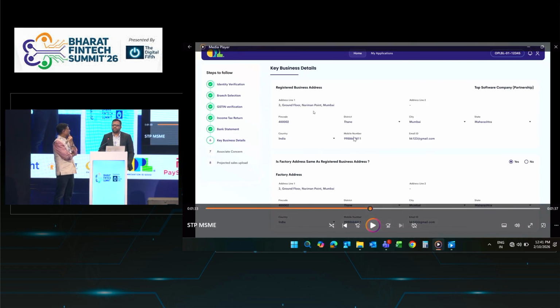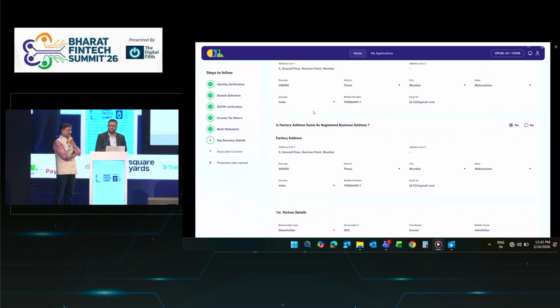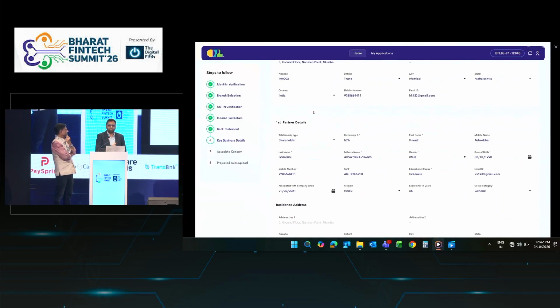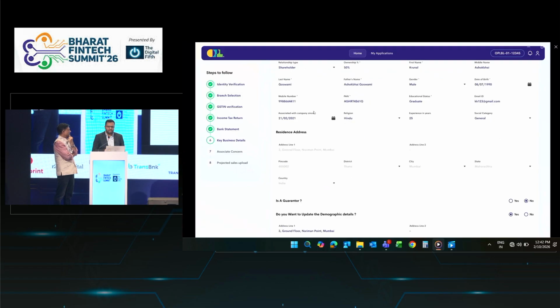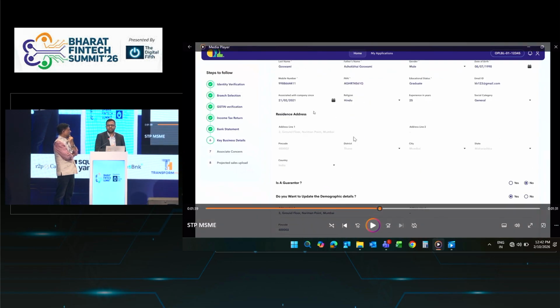Next is the key person detail or key business detail. Maximum data will be pre-filled from whatever data we have collected. For example, from GST, ITR and bank statement, we have fetched your business address. If it is an ETB customer, we have fetched your data from the CBS. So maximum detail will be pre-filled here. The customer just needs to verify those things and put in the required details. And for all the partners and directors, the NSDL or PAN check will happen here.